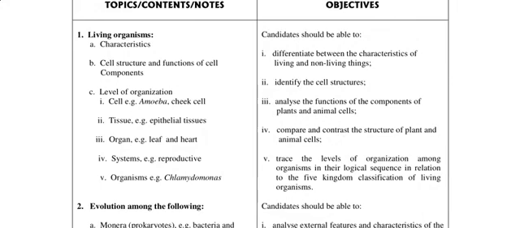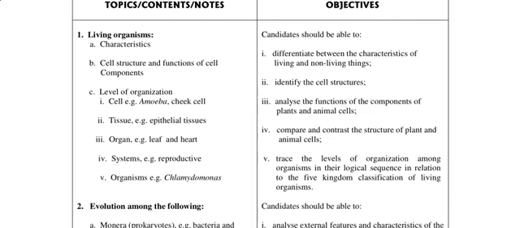Under this chapter now, you should be able to differentiate between characteristics of living and non-living things. Then you should take note of virus. The virus we know is a midline or borderline between living and non-living things, right? Then you should be able to identify the cell structure, that's diagrammatic representation of the cell. All right, you could try for different organisms, you should be able to analyze the function of the components of plant and animal cells.